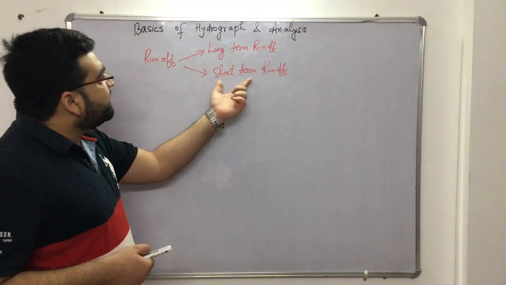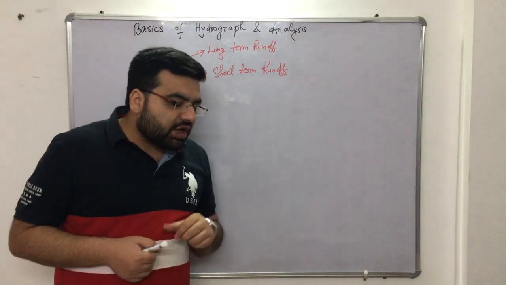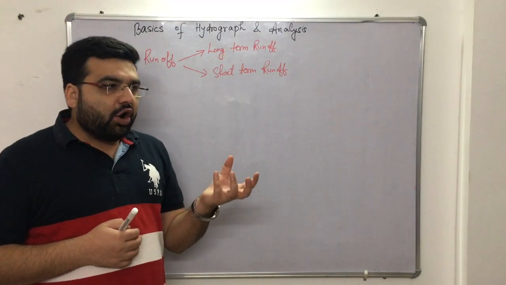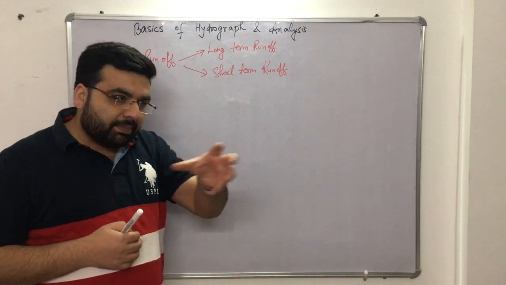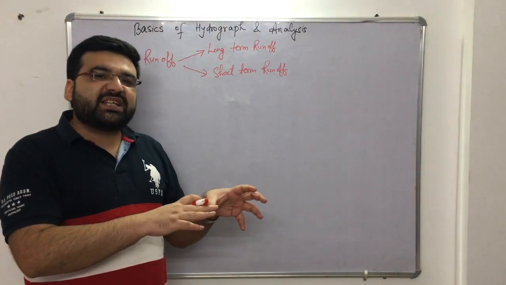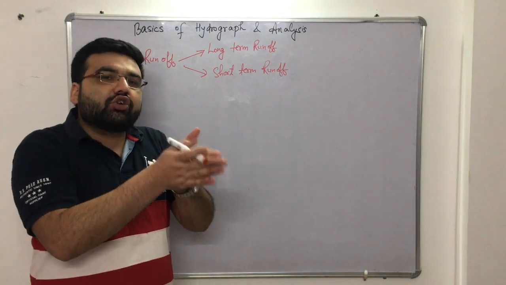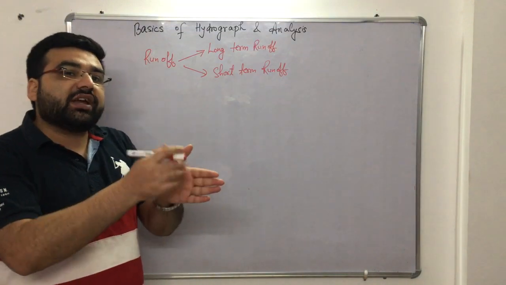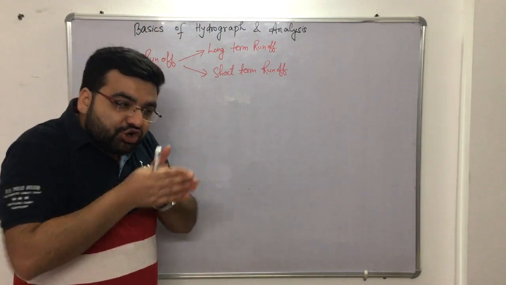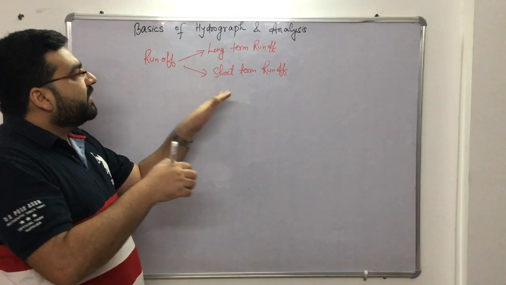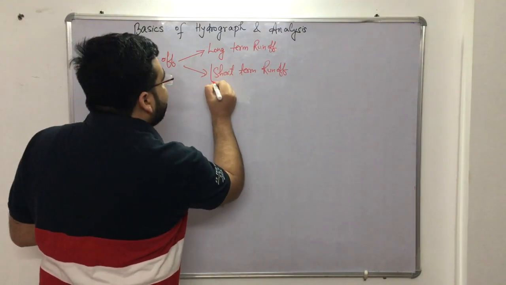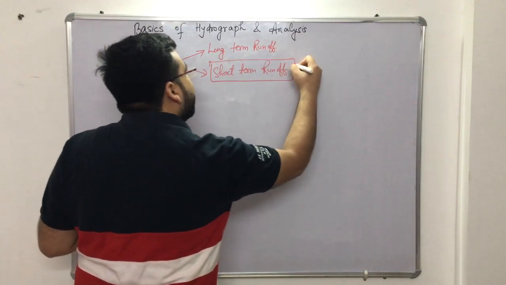Now, short-term runoff. Suppose that a storm has just arrived over a particular catchment area. When the storm gives all its precipitation, then at a particular gauge station you will observe a certain peak that lasts only for a short period of time. That type of runoff is known as short-term runoff. So in hydrograph analysis, we are basically discussing the short-term runoff only.